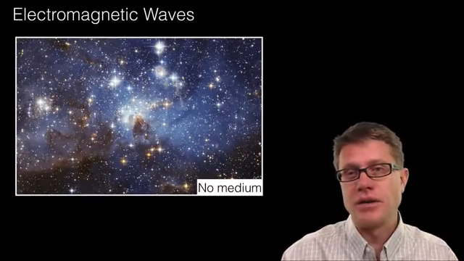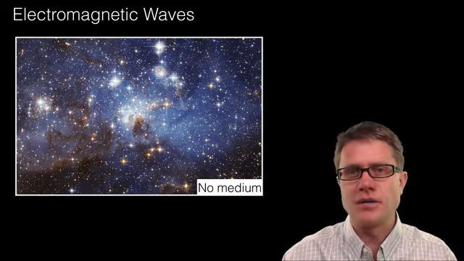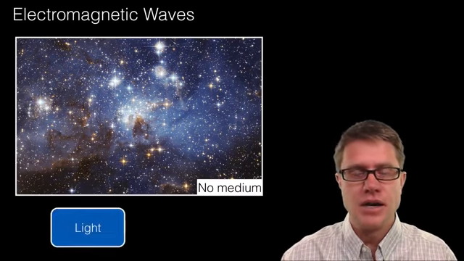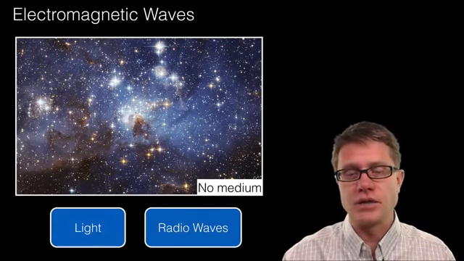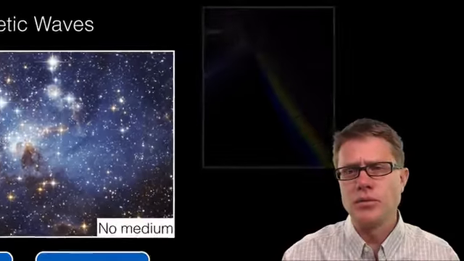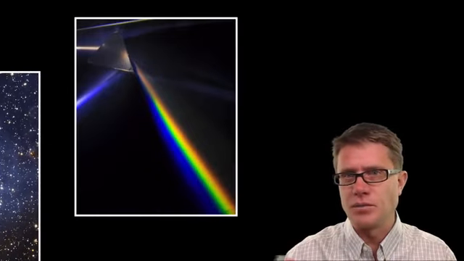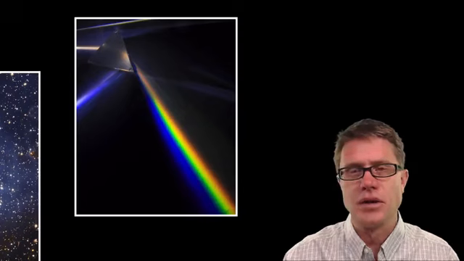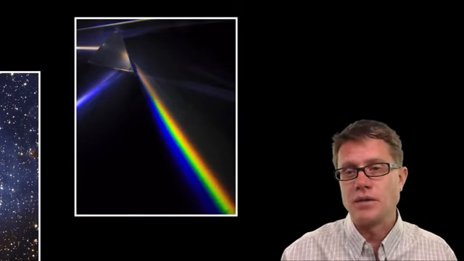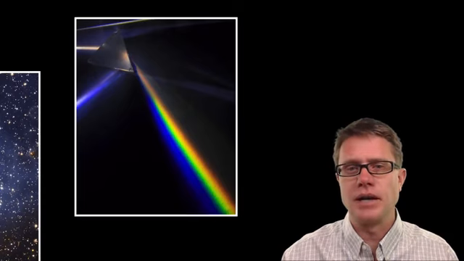Now, electromagnetic waves are different. If we look out into space, there's no medium there, there's no matter, but we're getting light from these distant stars. And so light or radio waves can travel through nothingness. Now they can still move through a medium. So for example, light is moving through your room where there's gas, or could move through a prism. We could break it into its electromagnetic waves so we could see the different colors inside white light, but it can still move through nothingness.